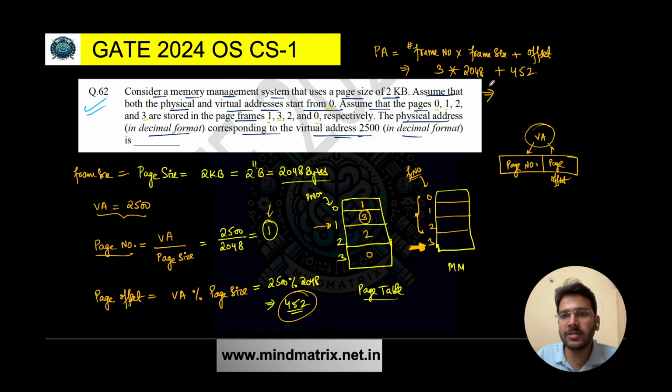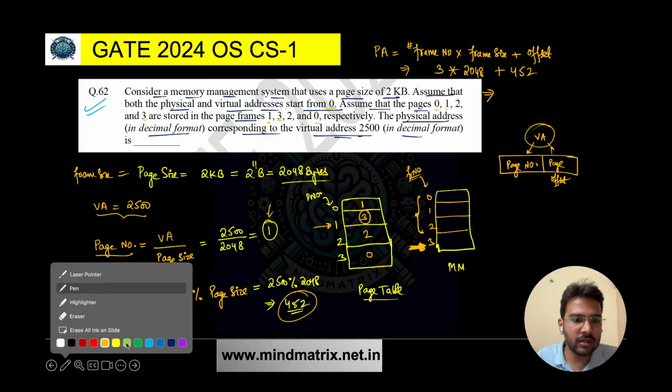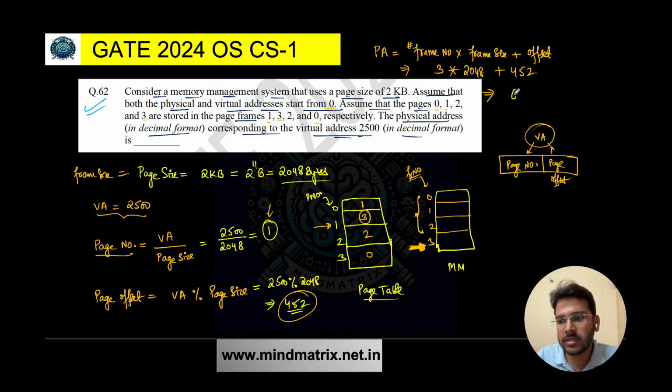So if you do this calculation, what do you get? If you perform this calculation, 3 times 2048 is going to give you 6144, and plus 452, it will give you 6596 as the answer for the physical address. So the physical address is this in decimal format.